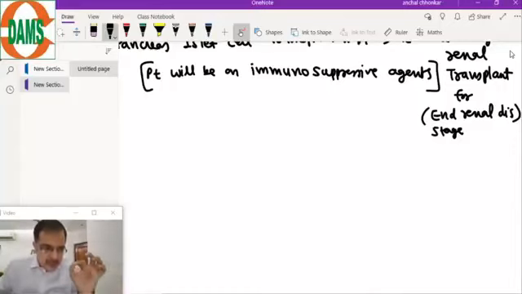Which is the best site in the body for insulin administration? For routine management, the subcutaneous site is there. So my first question is, what is the best site for insulin administration? Abdomen, arms, thighs or buttocks? Which is the best site? Yes, it is abdomen.